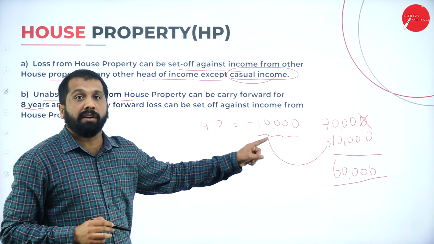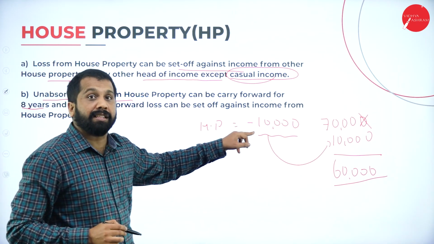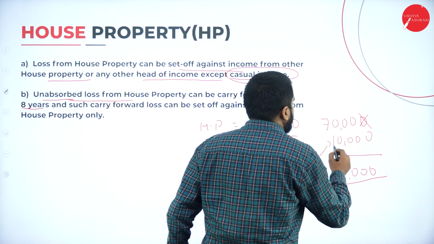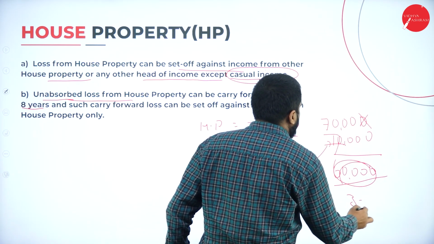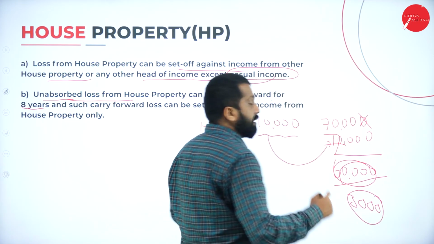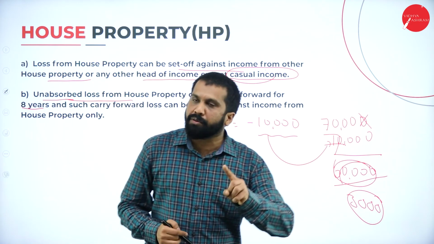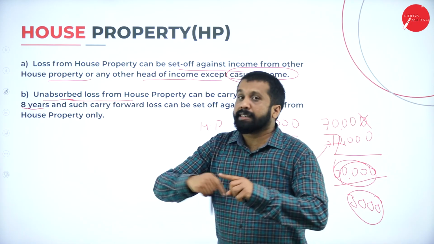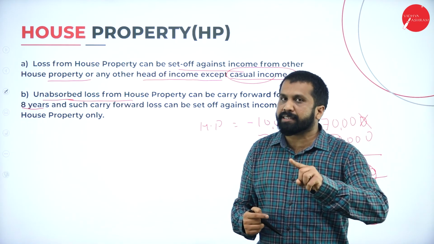In case next year your income is only 7,000, how much can you set off? 10,000. So take 7,000, it will become 0. Still 3,000 you can carry forward for next year. Again next year, up to 8 years you can carry that. Hope you are clear.